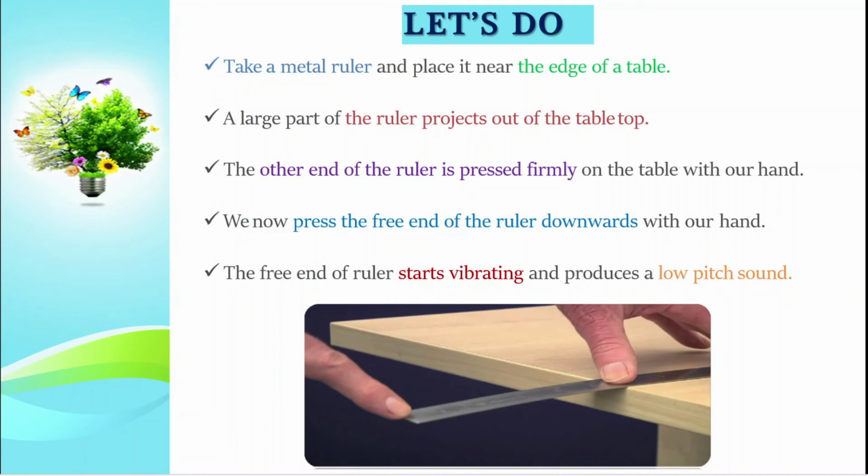Take a metal ruler and place it near the edge of a table. The large part of the ruler projects out of the tabletop. The other end of the ruler is pressed firmly on the table with our hand. Now we press the free end of the ruler downwards with our other hand. The free end of the ruler starts vibrating and produces a low pitched sound.